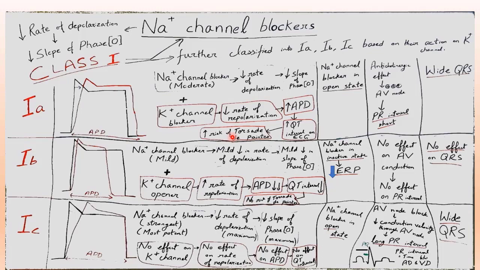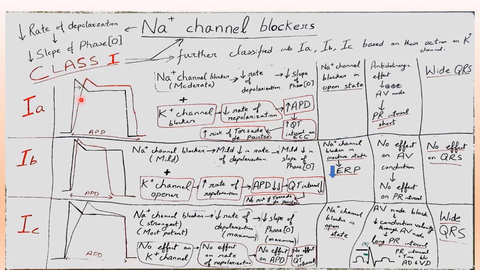That is, it is equivalent to action potential duration, but QT interval is from the start of ventricular depolarization to the end of ventricular repolarization. We know that since sodium channel is blocked, that's why here the rate of depolarization is decreased. So I have put a small arrow here. This shows decrease in the slope of phase 0. This one is phase 0, and there is decrease in the slope of phase 0.